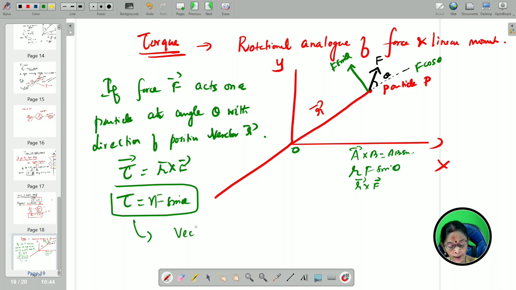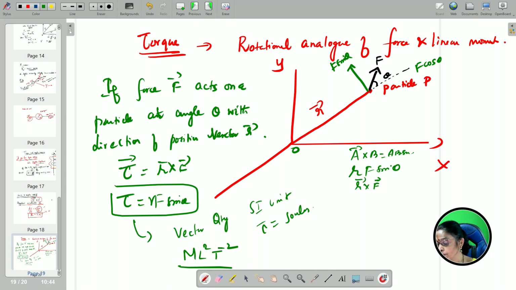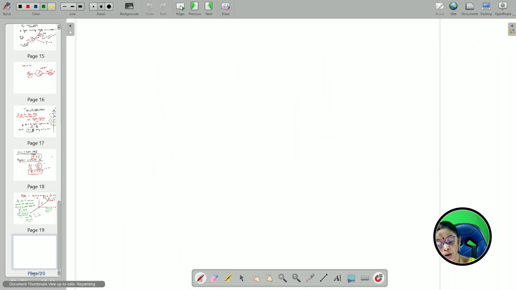It is a vector quantity, it has direction. The SI unit of torque is newton metre (joules), and the dimensional formula is M L square T power minus 2. The distance is r sin theta. You can also write it in terms of r sin theta on application of the force by extending it. So how is that? A little later.